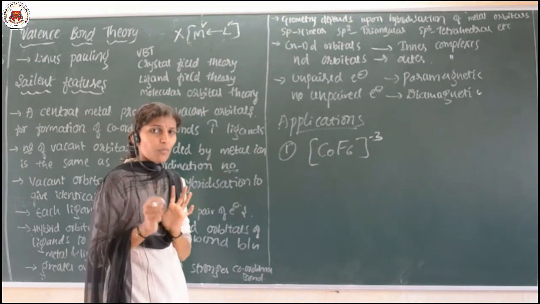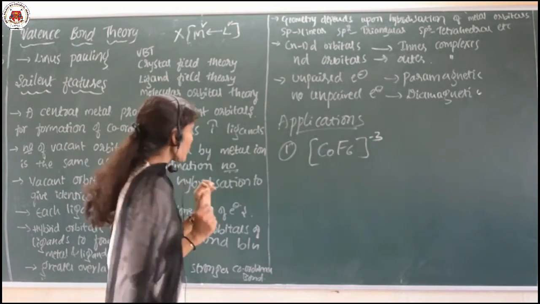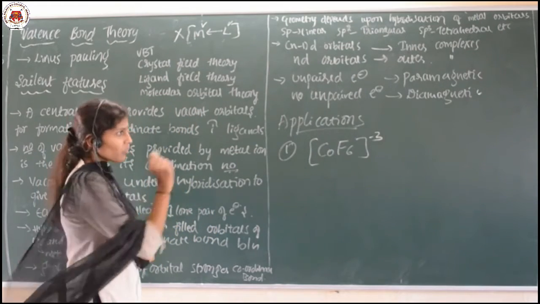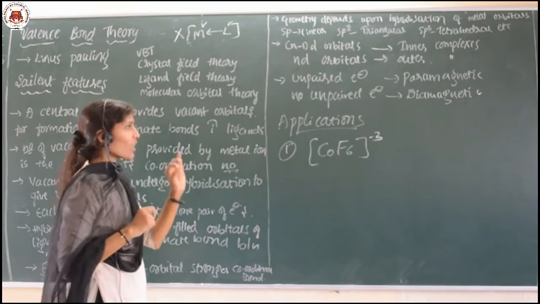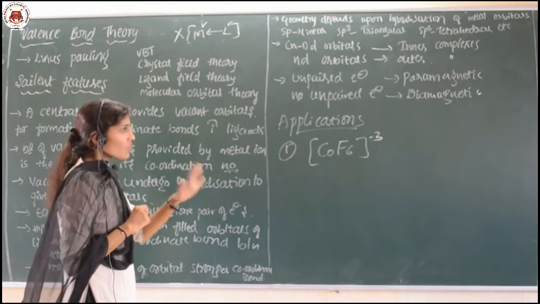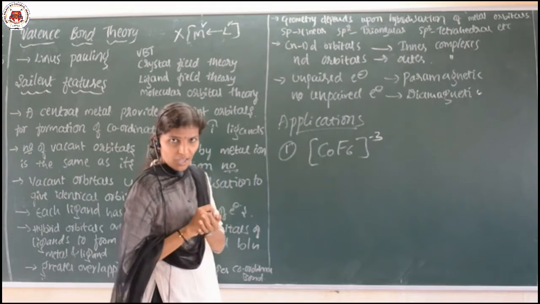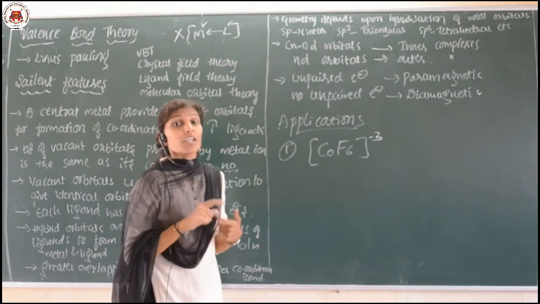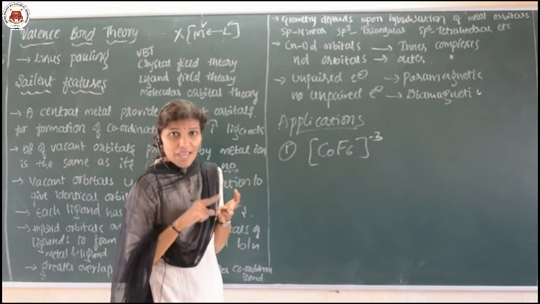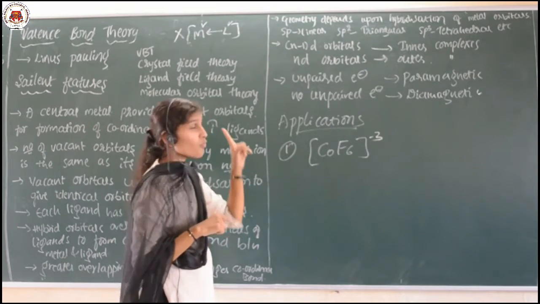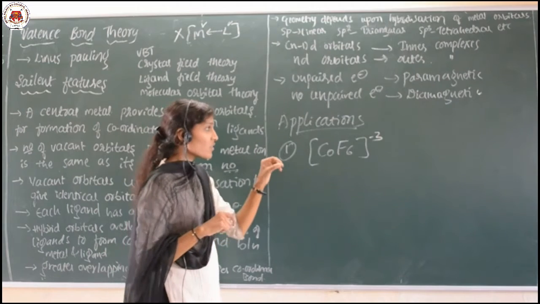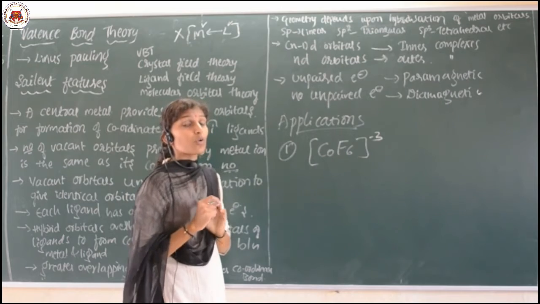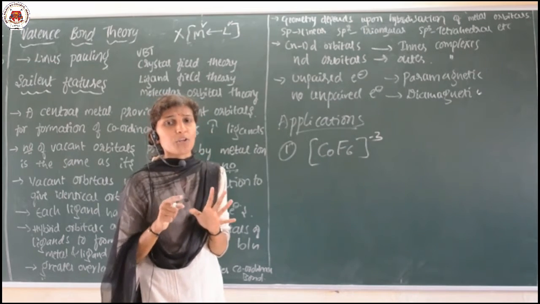So, all these are the postulates. Do not worry if you are not getting exactly what I am telling. Let us go for the example so you can understand it very well. Suppose this is the complex which I have, and I want to find out its geometry, its hybridization, its magnetic property based on VBT. I am going to solve 4 examples like this, and those 4 examples are very important.